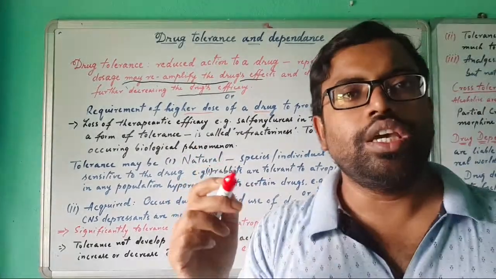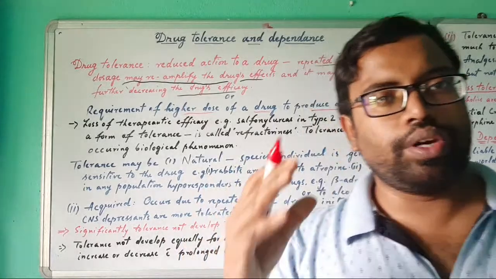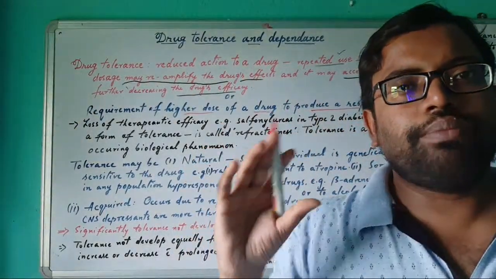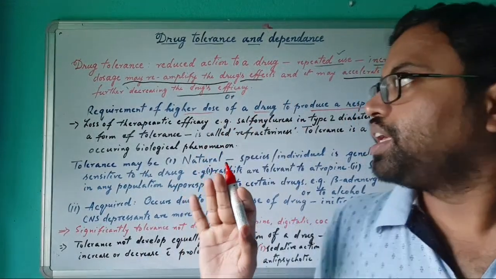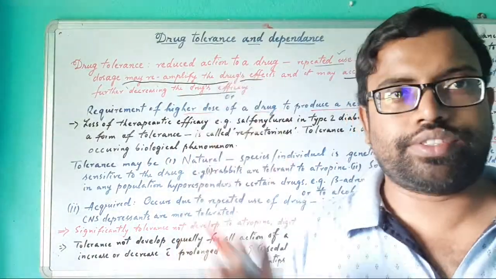To produce a response means a positive response, not a negative one. Whenever we take some drug, our aim is definitely to improve our health. If it is giving a positive response, then that is called the therapeutic index.